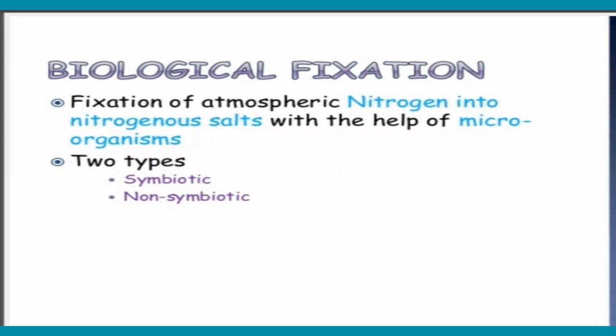Biological nitrogen fixation is of 2 types. It is the conversion of atmospheric dinitrogen, that means N2, into a chemical form which plants and microbes can use for growth. That is called biological nitrogen fixation. It is of 2 types: symbiotic nitrogen fixation and non-symbiotic nitrogen fixation.